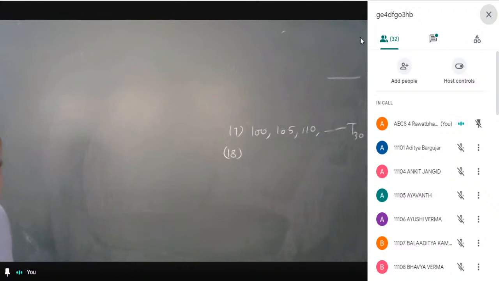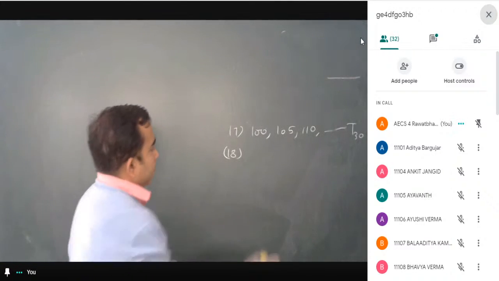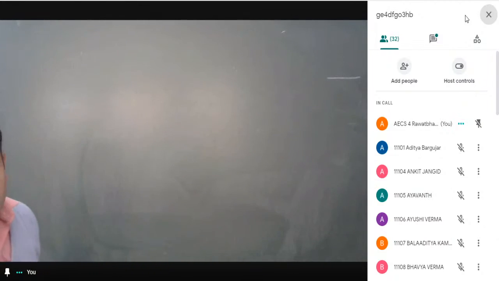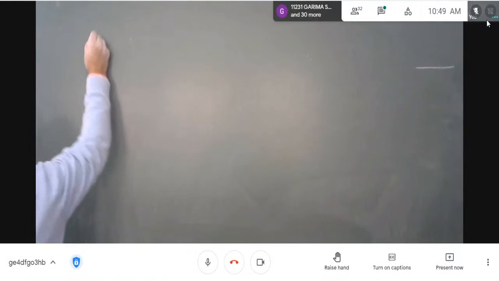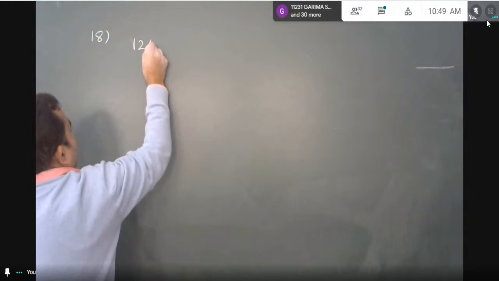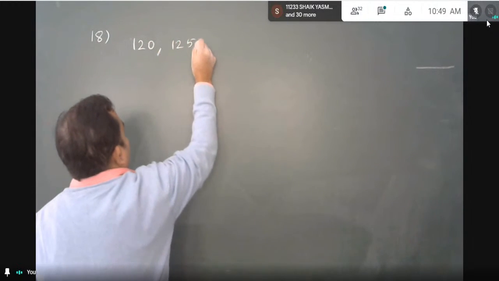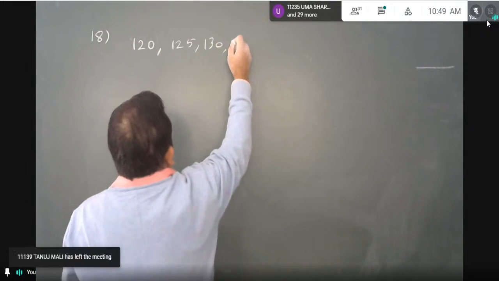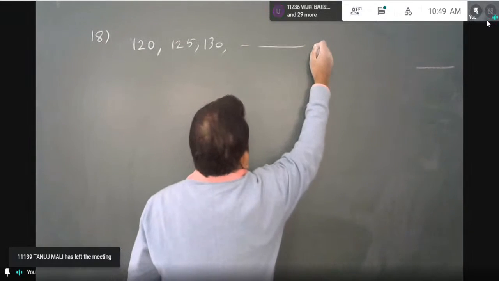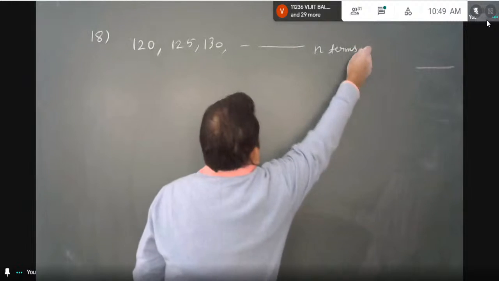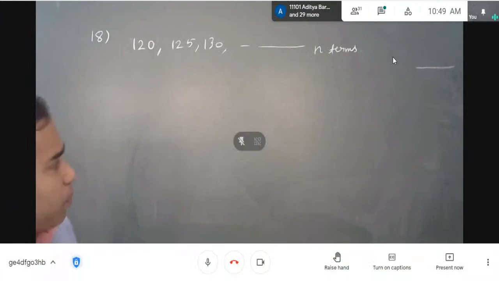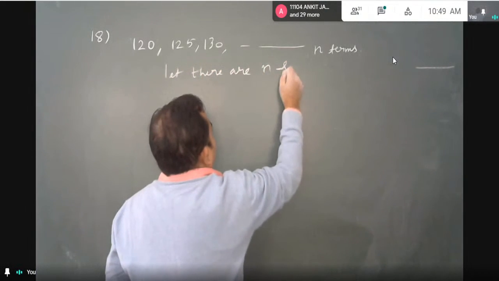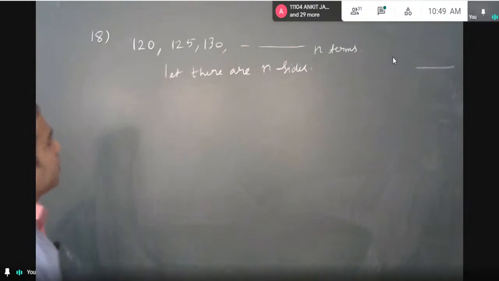The difference between any two consecutive interior angles of a polygon is 5 degree. If the smallest angle is 120 degree, find the number of sides of the polygon. Okay, so smallest angle is 120, then difference is 5. So next will be 125, 130, etc. Suppose n terms are there. Let there are n sides.